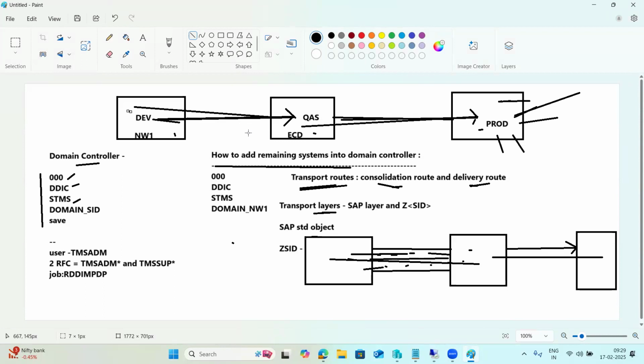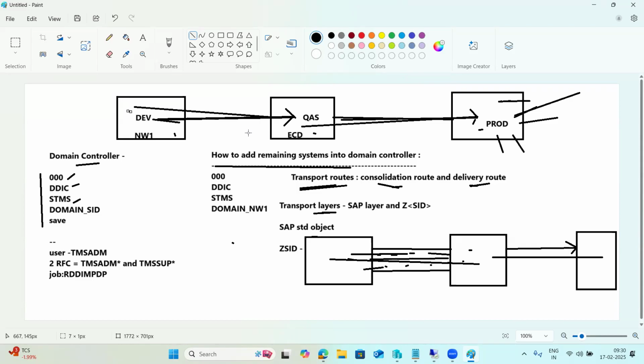Sir, here we are maintaining a three-system landscape, right? From dev to quality and production, correct? Yes. And we are moving the objects from development to testing, then the business area. I have a question here, sir. If we have a development system with front end and back end both, and we have quality two systems and production two systems, then how can we move the TR in that case? Development one to development two, to quality one, quality two, then production.